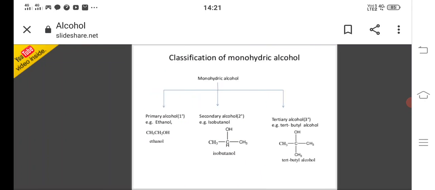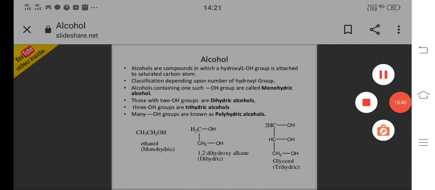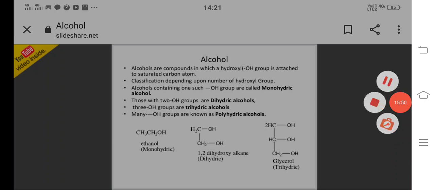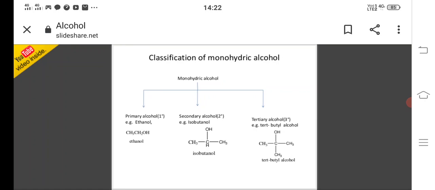Okay, first, what are alcohols? Alcohols are compounds in which a hydroxy functional group is attached to a saturated carbon. Based on the number of hydroxy groups, these alcohols are classified into monohydric, dihydric, trihydric, and polyhydric alcohols. Monohydric, dihydric, and trihydric alcohols all have examples.